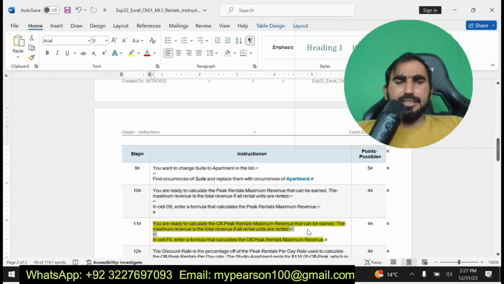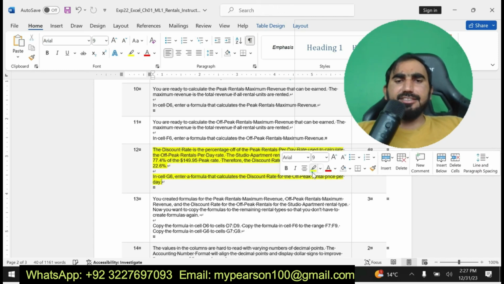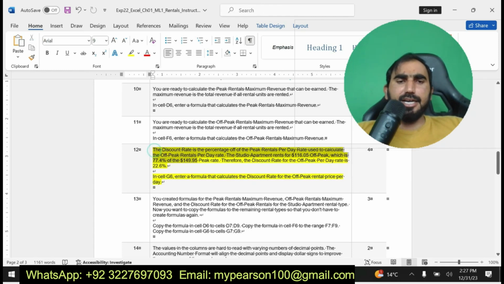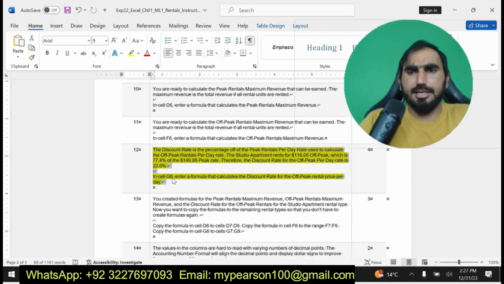Okay, I have completed step number 11. Now I am going to move on to my next step. My next step is step number 12. In cell G6, enter the formula that calculates the discount rate of the off-peak rental price per day. Here you can see I am going to solve step number 12.